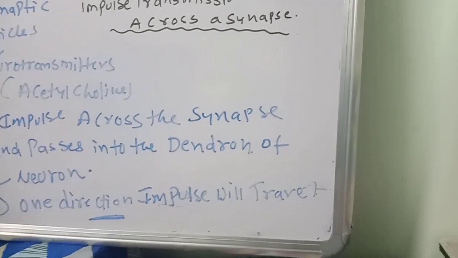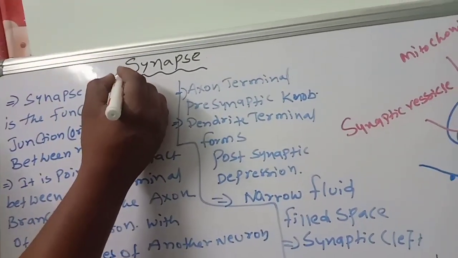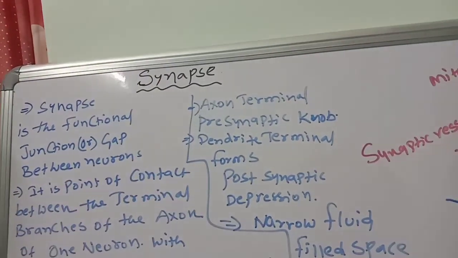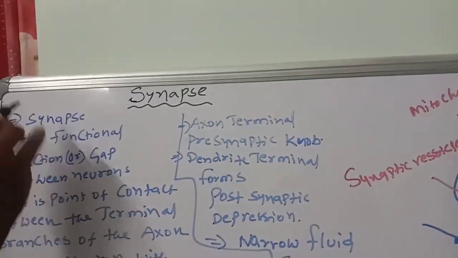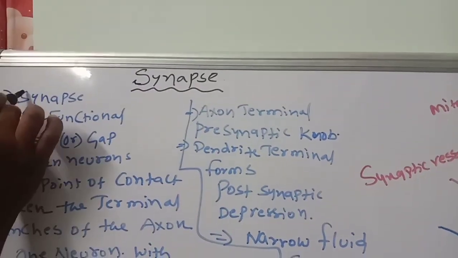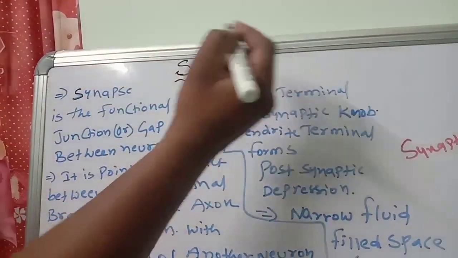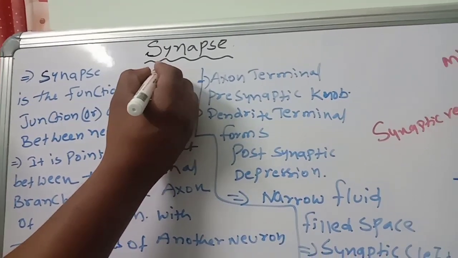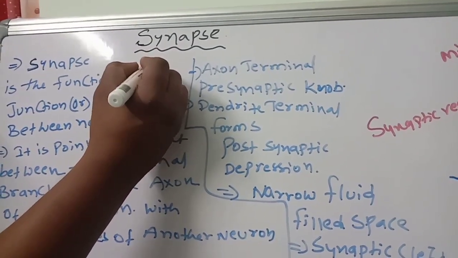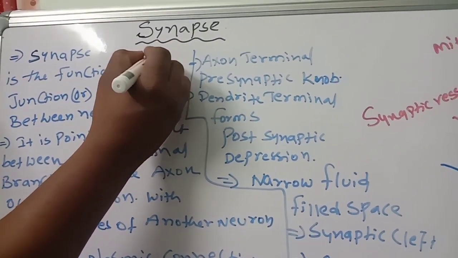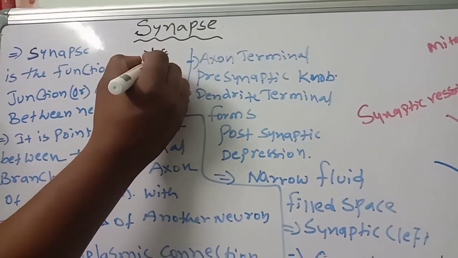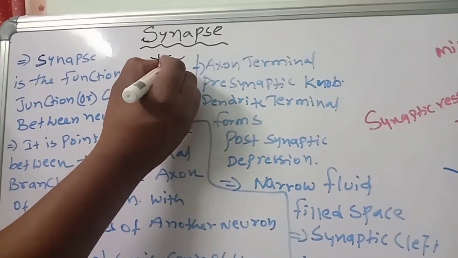Now listen very carefully. What is the synapse? This is the point we are discussing. Synapse is the functional gap, a functional junction or gap. Suppose this is one neuron, the cell body, and dendrites like this will be there.